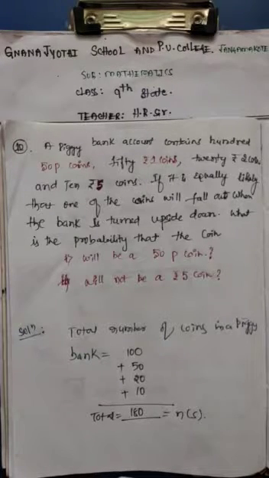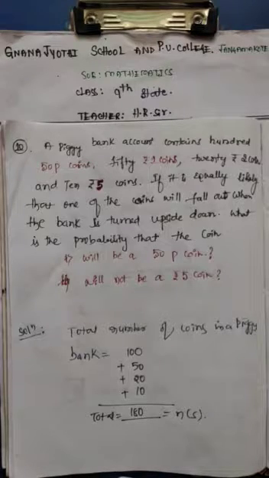An event having only one outcome is called an elementary event. The sum of the probabilities of all the elementary events of an experiment is 1.